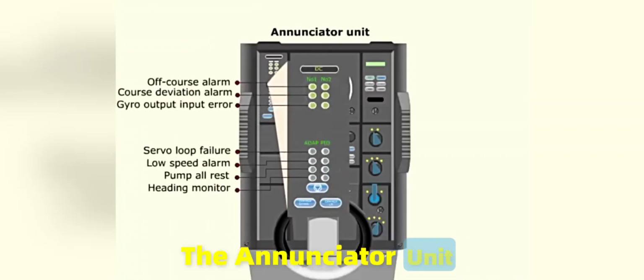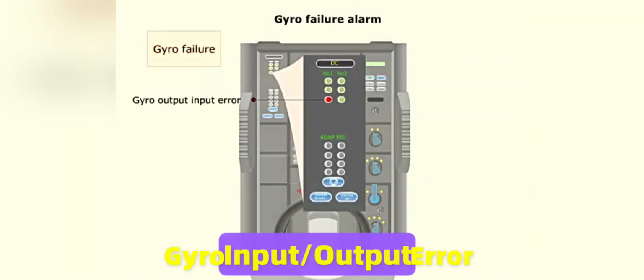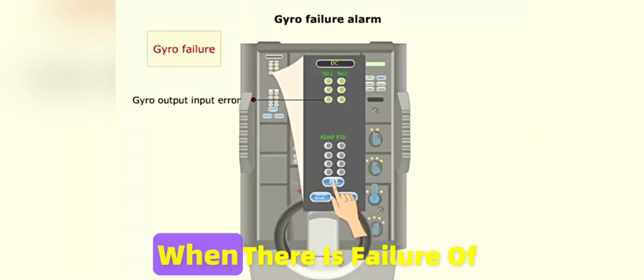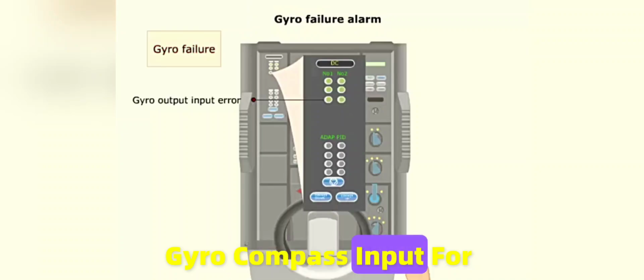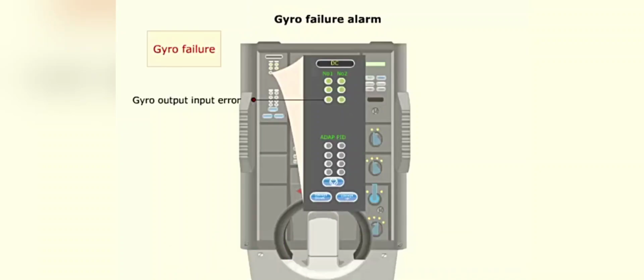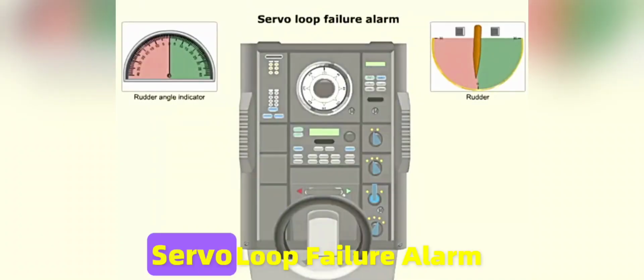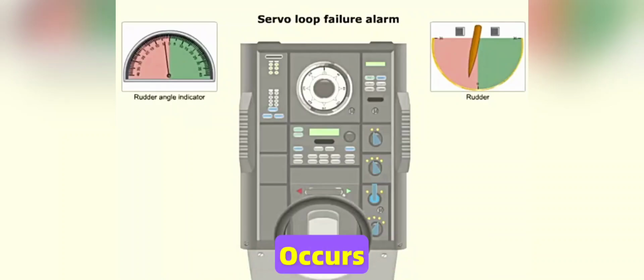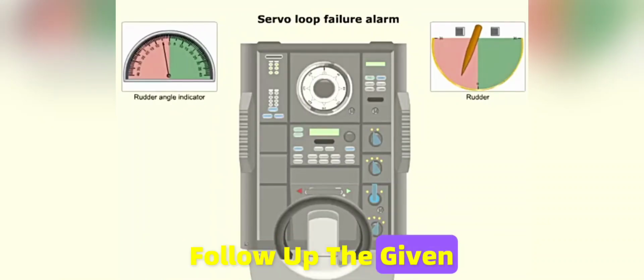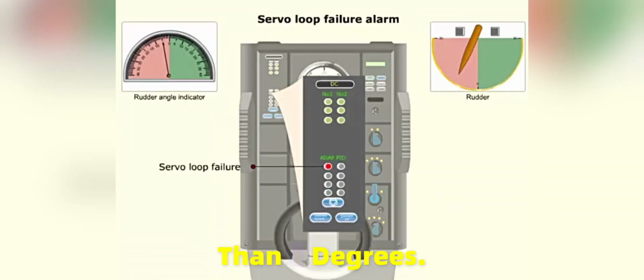The Annunciator Unit contains all the audio-visual alarms installed in it. Gyro Input-Output Error Alarm occurs when there is failure of gyro compass input for more than 2 seconds. Servo Loop Failure Alarm occurs when the rudder does not follow up the given rudder order and the difference is more than 5 degrees.